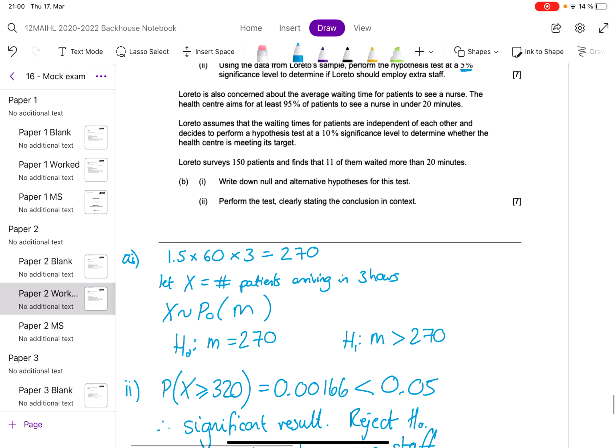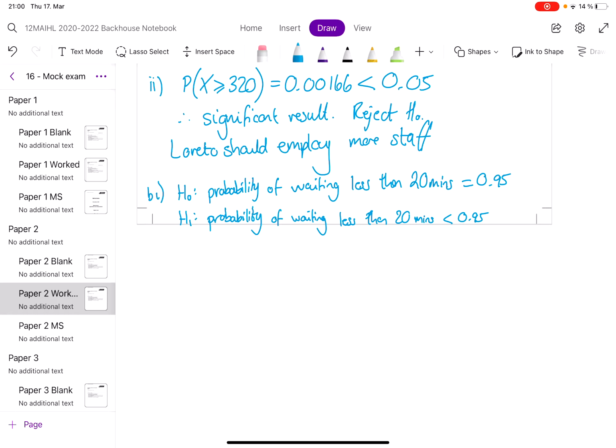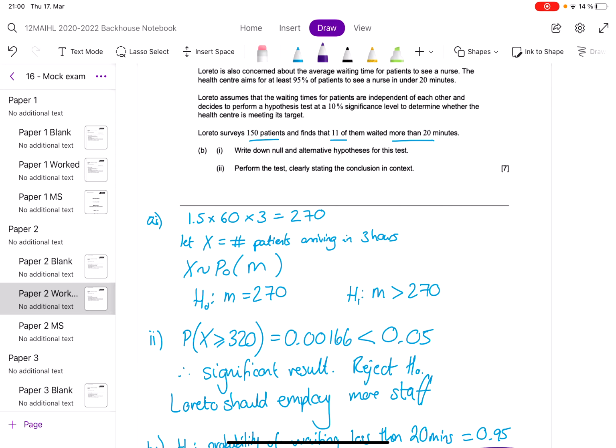Okay, Loretto surveys 150 patients, finds that 11 of them waited more than 20 minutes. Okay, so if we're going to test this, what we want to do is figure out what is the probability of getting that result or something more extreme. This situation is binomial. Each person has a chance of waiting less than 20 minutes or not waiting less than 20 minutes. So we've got a success failure. We are assuming the null hypothesis is true, so we've got a fixed probability. And we were told in the question that all of the times are independent of each other.